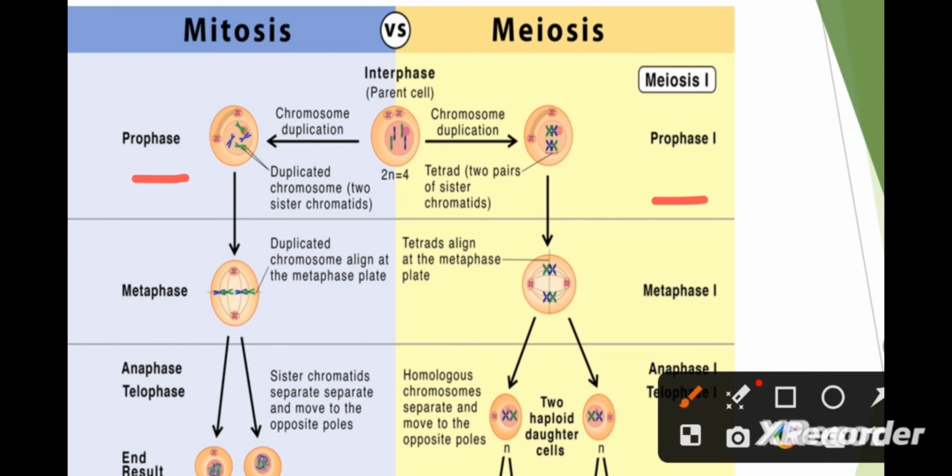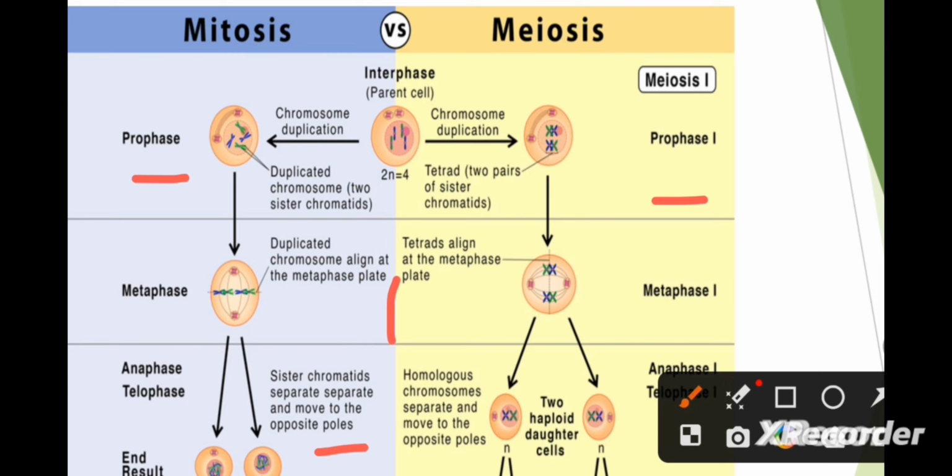During mitosis, there is equational division. Why equational division? Because the centromere splits and the sister chromatids move towards the opposite poles. But in case of meiosis, there is crossing over in the pachytene stage of prophase 1 of meiosis 1. So there are more chances of introducing variations in meiosis. But in mitosis there is no crossing over, so we get a clone of cells.